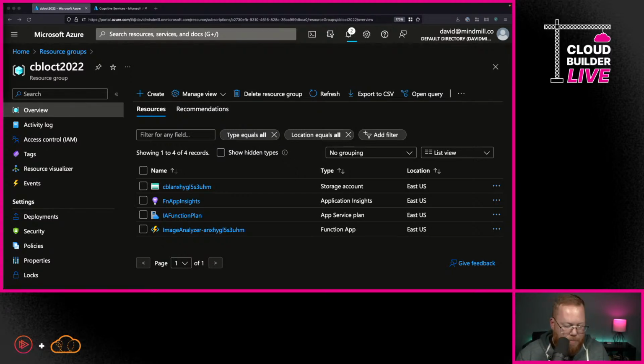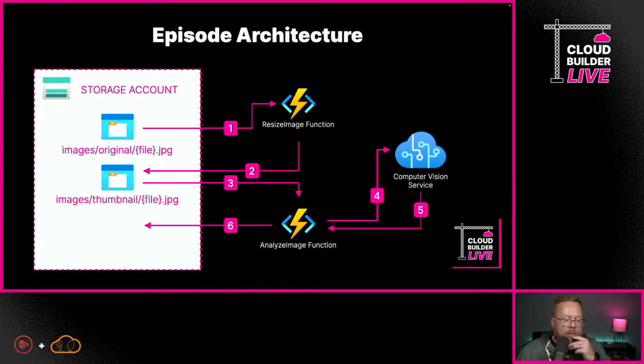So let me go ahead and pull this back up here. If you remember, we started off by saying that we were going to create something that was event-based, so we could take this and upload it into Blob Storage. That would trigger an Azure function that would resize the image, which would then trigger something else, which was our thumbnail going in, which would then trigger our analyze image function. That would all go into computer vision. We'd get it back and we'd be able to export that JSON file.